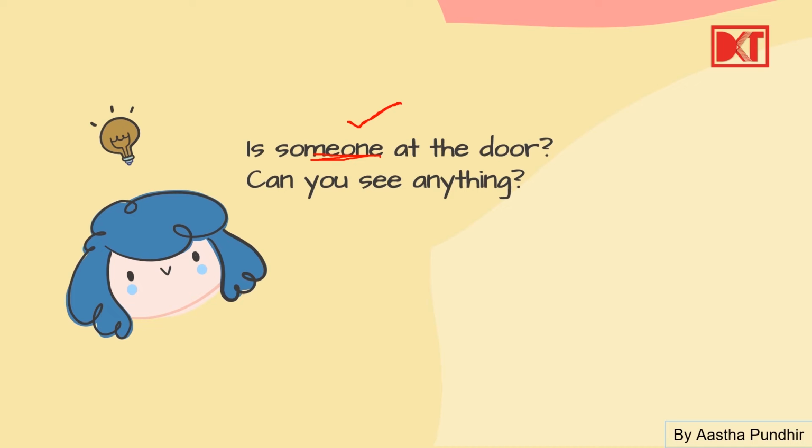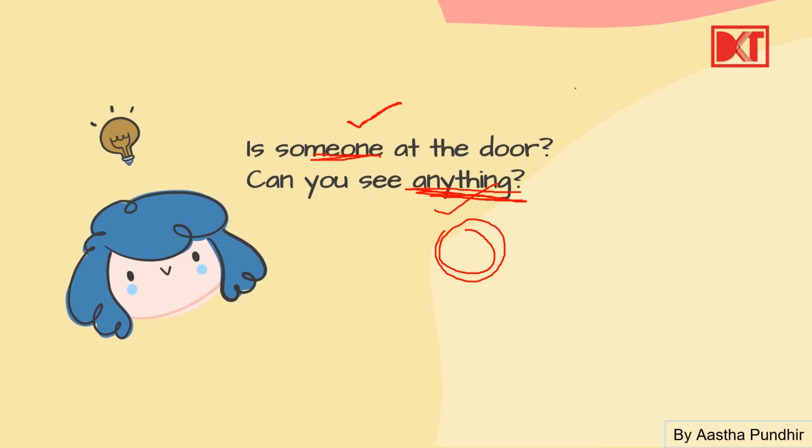All right. Then in the other example, can you see anything? So what are we doing here? Anything. Whatever we are asking for, if that person is able to see, that particular thing is a noun and we are referring to it through the indefinite pronoun, but we are not mentioning it exactly.